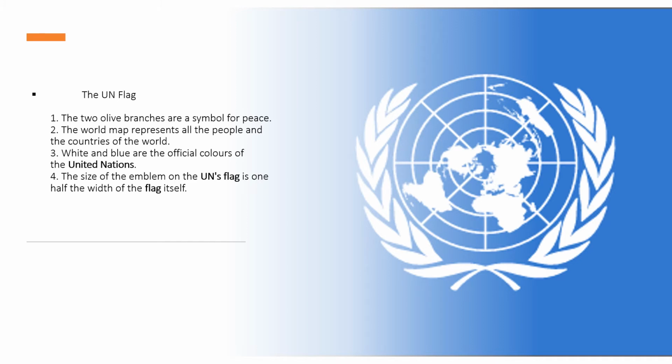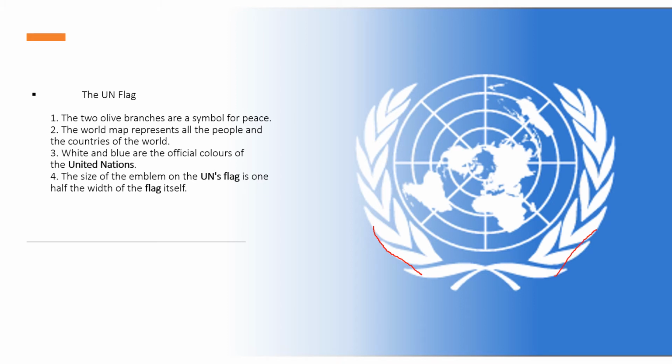White and blue are the official colors of the United Nations, and the size of the emblem on the UN flag, which you can see on the screen, is half the width of the flag itself. And these are the olive branches. Olive branches symbolize peace. These two olive branches are the symbol of peace.